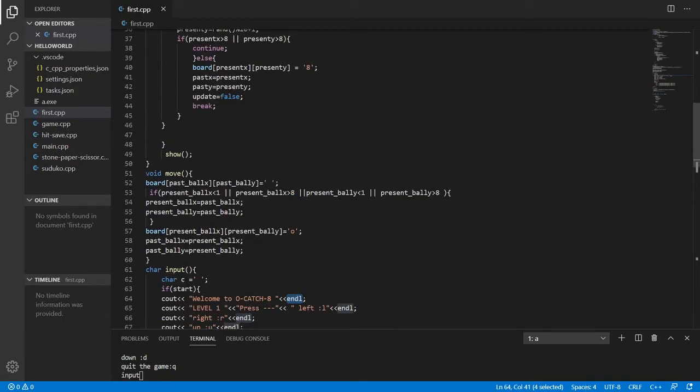Yeah, I was talking about the move function. In this function, first of all, I did not put this. When I did not put this, it makes some kind of trouble for me because my last O position remains there. What this function is doing, it is actually removing my O from the last position. So don't forget to use this statement, it is important. And this condition is also important because I have written if it is less than 1 or greater than 8, my present ball position should be equal to my past ball position.